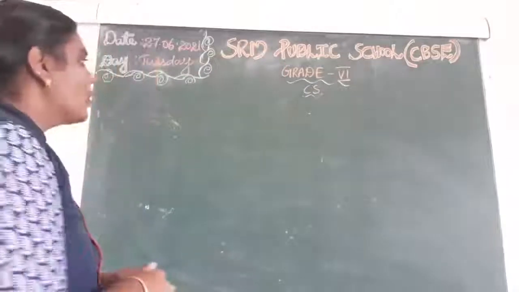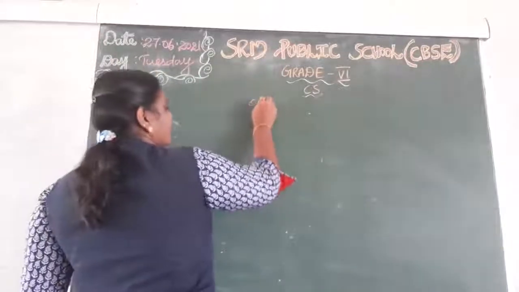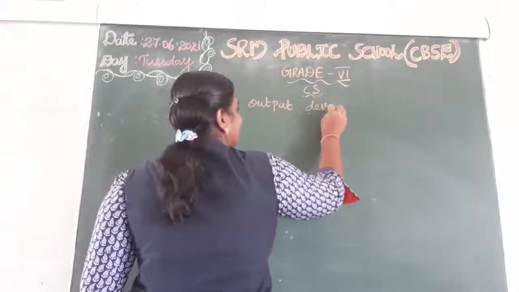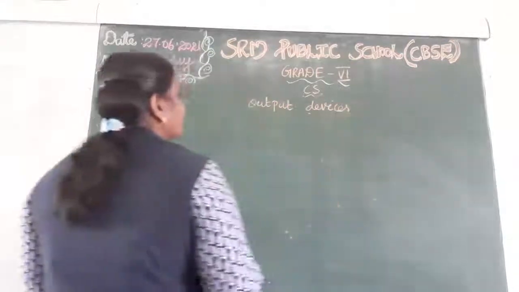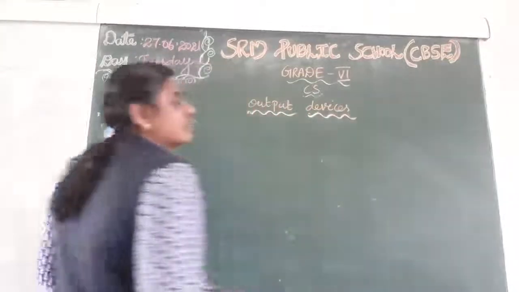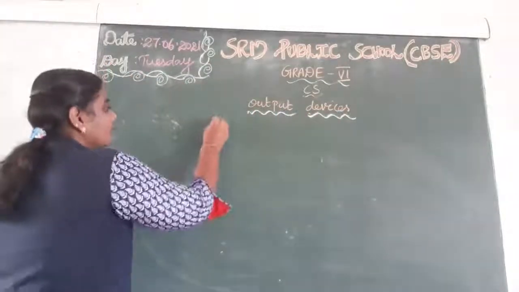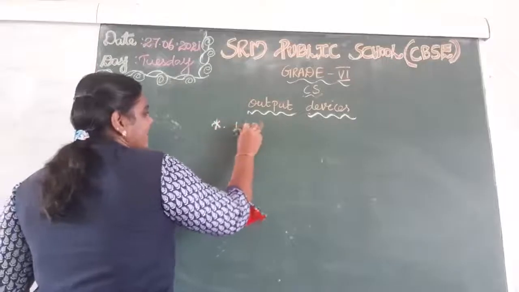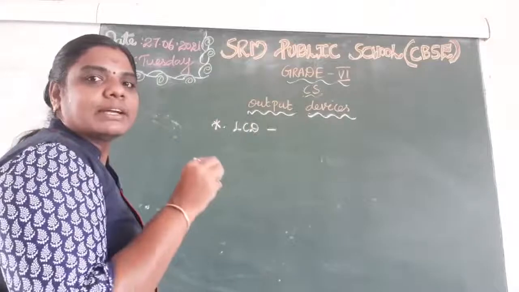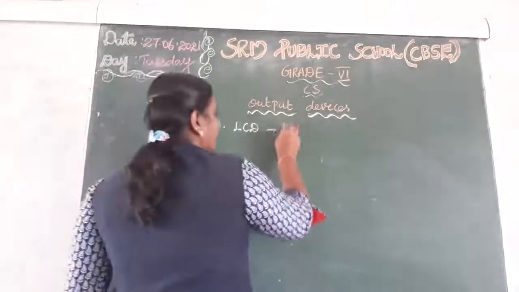Next one, output devices. What are the examples you learned for output devices? First one, LCD. What is the full form of LCD? Liquid crystal display.